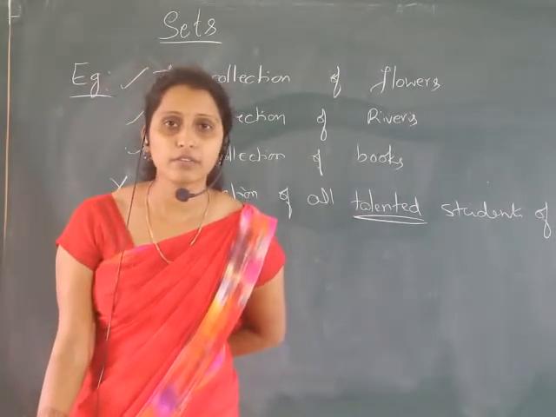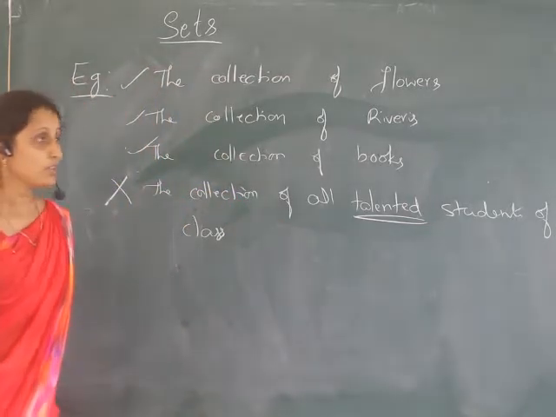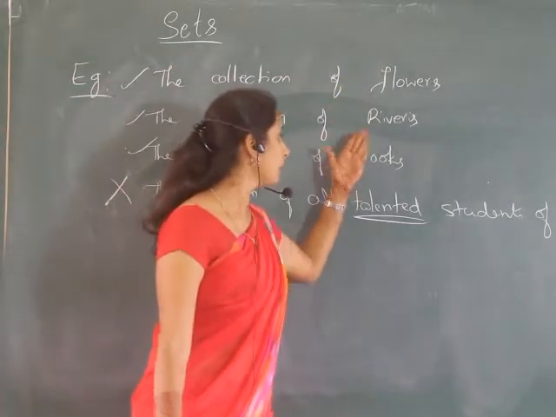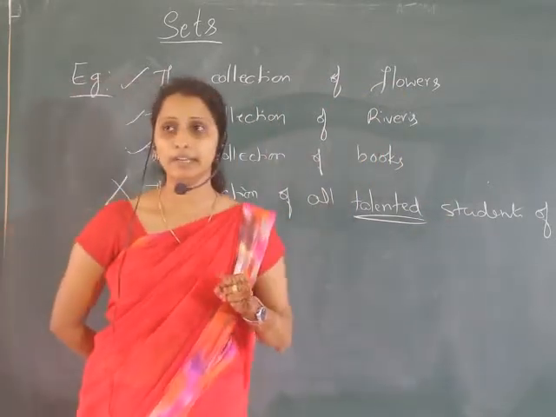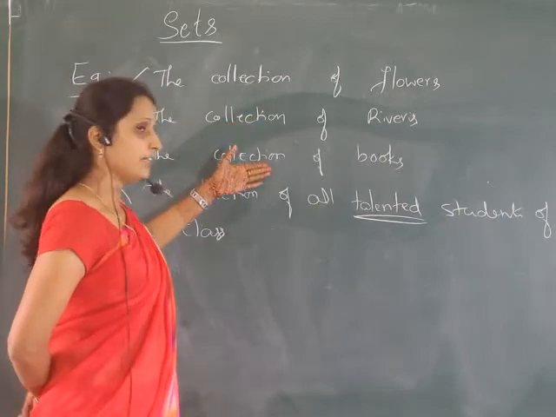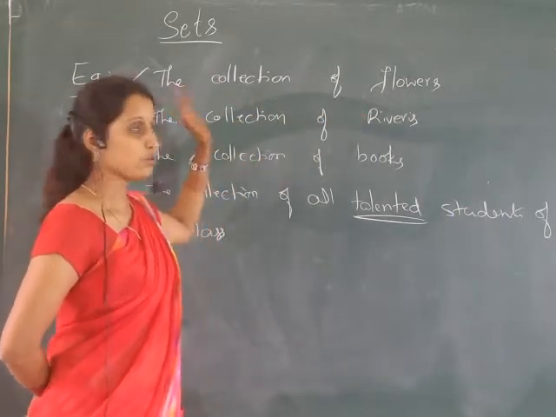So what is the definition of a set? A set is a well-defined collection of objects. I can say these rivers, books, flowers and students are objects or elements. So these are well defined. There is no confusion in the statement about whether it is a collection.